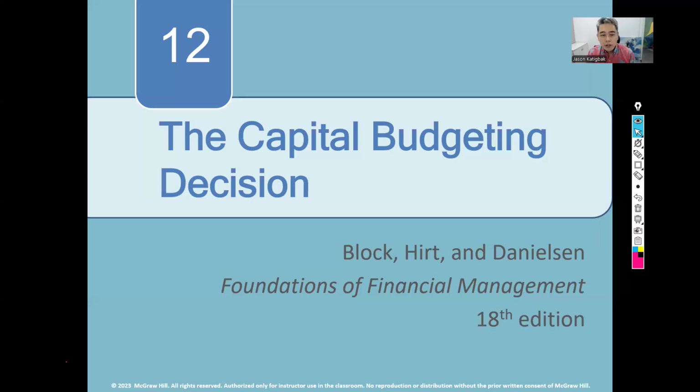Okay, good evening, everyone. We are now on week number 8 of our course, and we're going to chapter number 12, which is capital budgeting. Last week we talked about cost of capital. What we learned is that you use both the cost of debt and the cost of equity. When you combine them, you get the weighted average cost of capital, and that is synonymous to the hurdle rate or the discount rate.